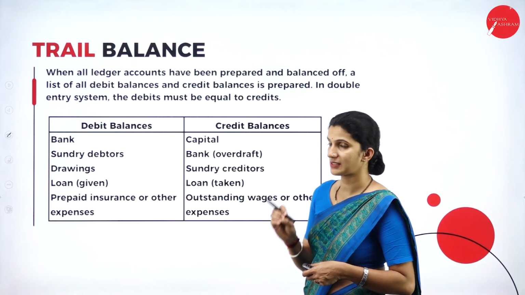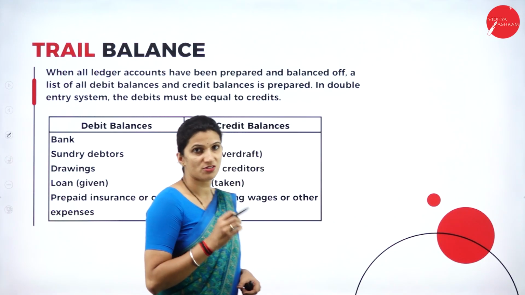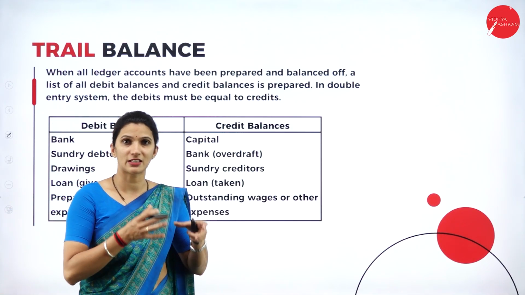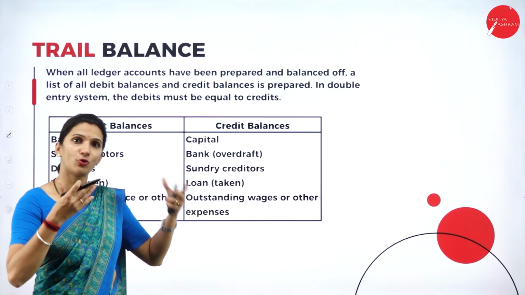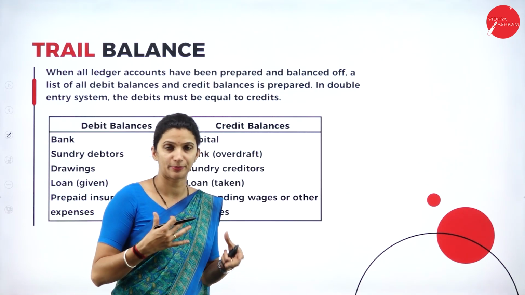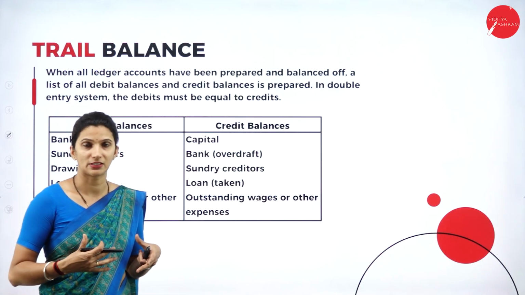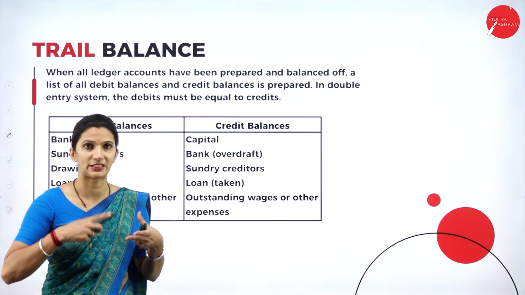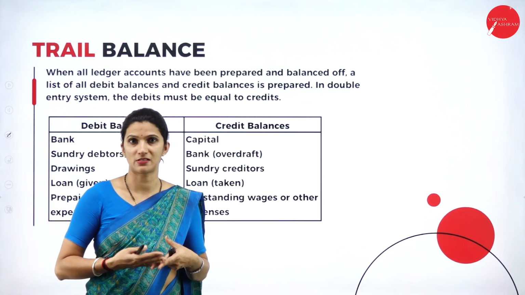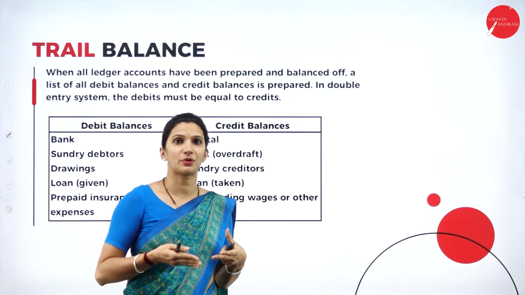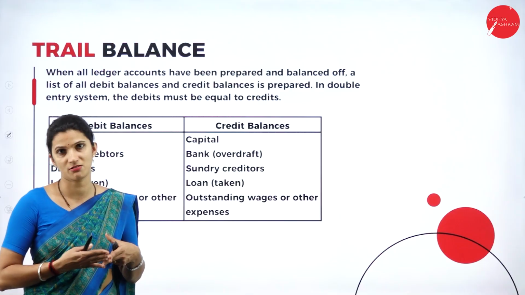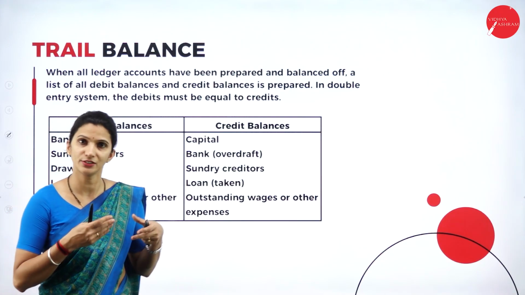So here in today's session, we will discuss what is a trial balance, and the preparation of the unadjusted trial balance, that is, the preparation of the trial balance before any adjustment. Sometimes after the year end, suppose there are any unrecorded expenses or unrecorded transactions, for example any outstanding expenses, prepaid expenses or depreciation. Suppose after the preparation of final accounts these transactions are there, how do we prepare the adjusted trial balance? That we will see in today's session.